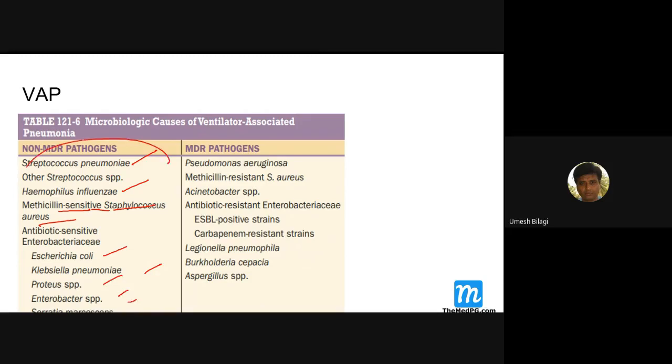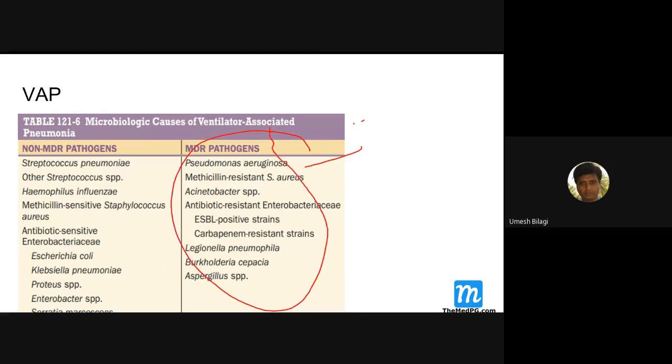If you are suspecting MDR, it is when there are underlying risk factors. The patient is on a ventilator, he develops pneumonia, and if underlying risk factors are there, you start suspecting this side. If not, you suspect the other side.